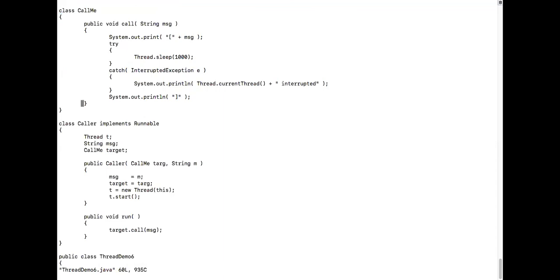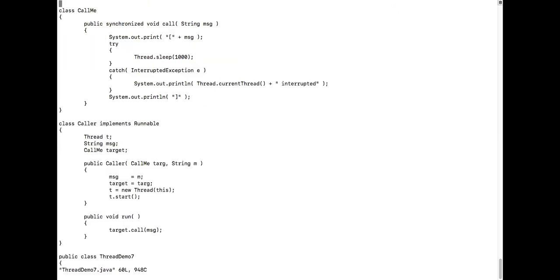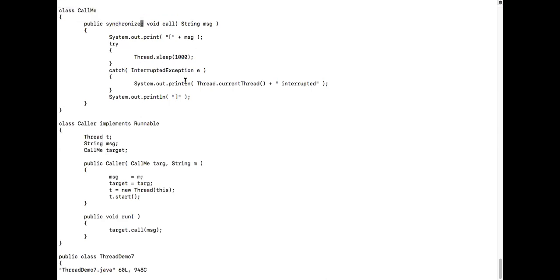Anyway, having said that, my dear friends, see here. It is the same program. Let me show you the seventh one. Next one. Did you see, guys? I have made it synchronized. Did you see the keyword over here? That's all. The only change is that I have added synchronized over here. When I say synchronized, it means that this call is locked. No one else can access it when one fellow is accessing it. Others cannot access; you'll have to wait until it is released. Is that okay, my dear friends? This is the only change.